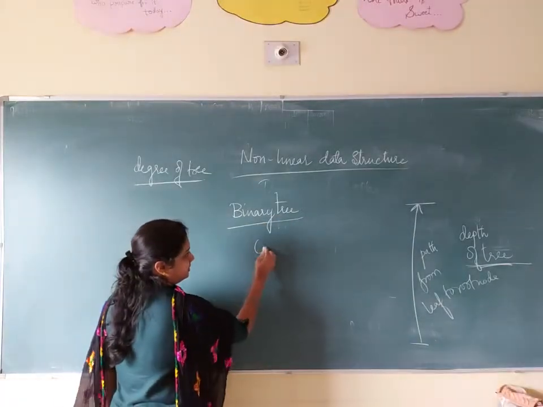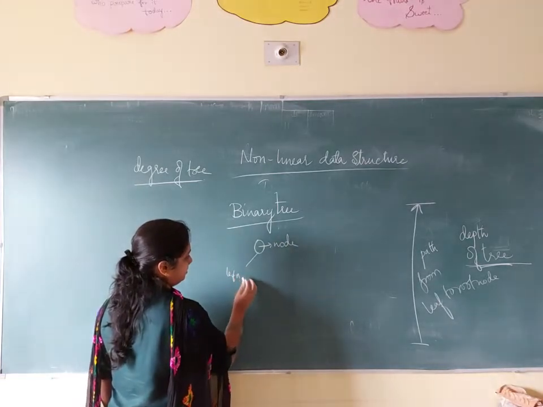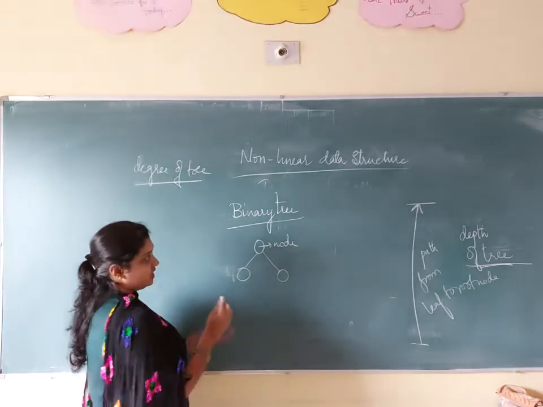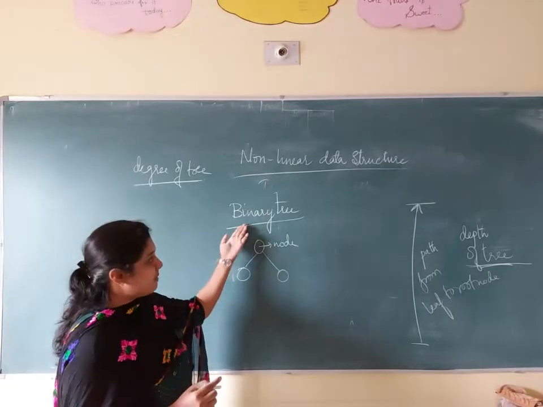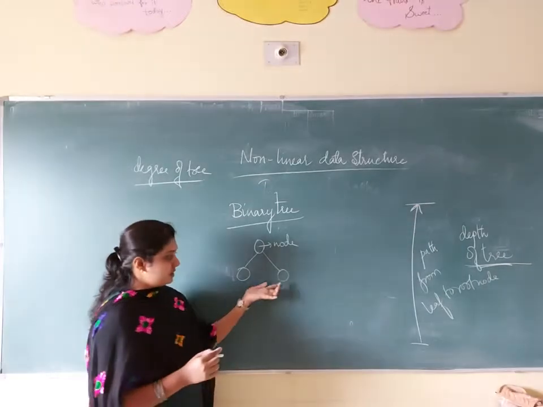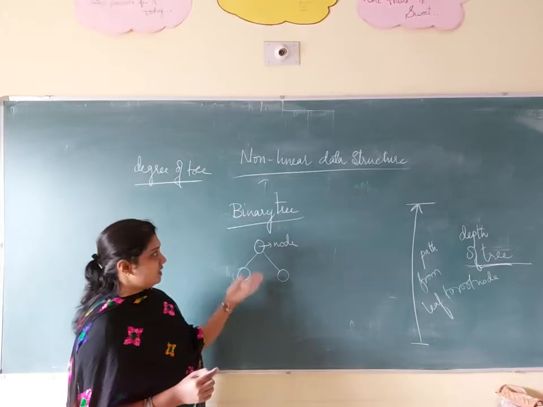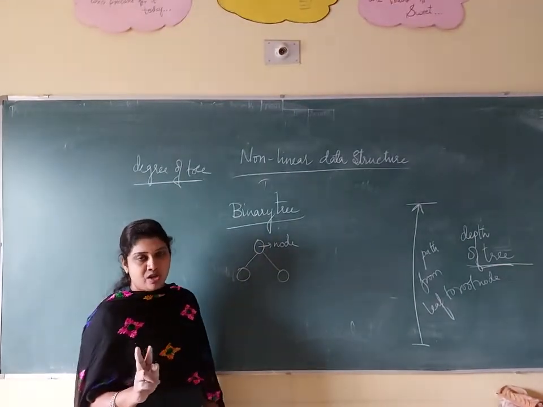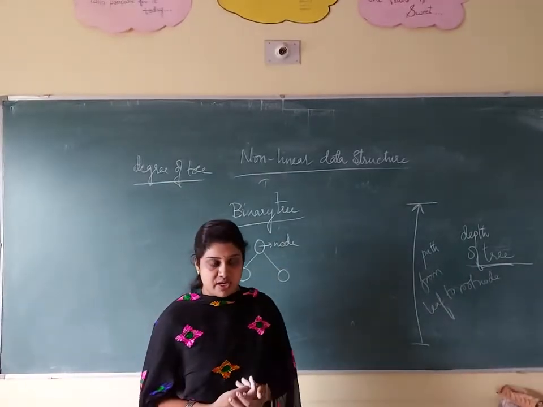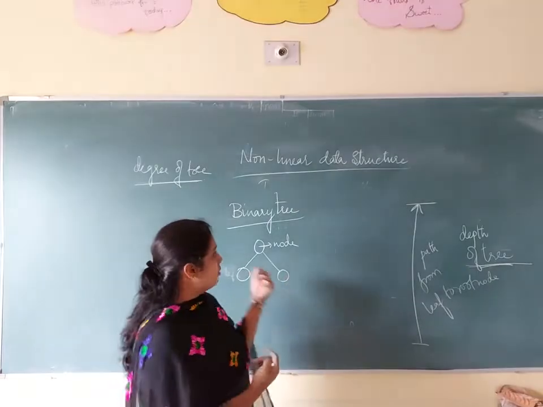Consider this is a node. This is the left node and this is the right node. This particular thing we call a binary tree. A binary tree is a tree which has 2 descendants, in the sense a tree which has 2 children. Binary means 2. It is mainly used in decision making, like yes or no, true or false conditions. We use the word binary tree.